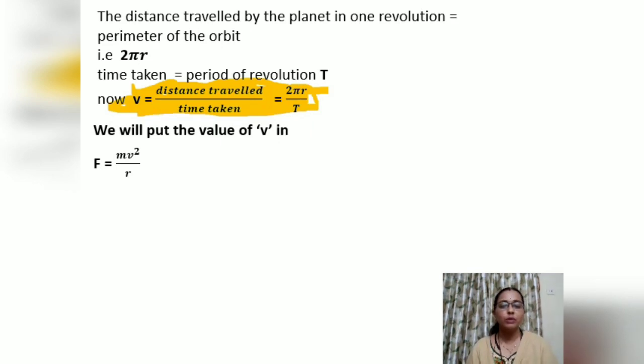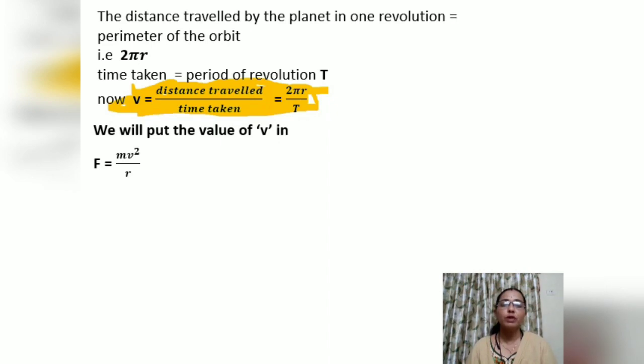V is equal to distance traveled upon time taken. How much distance is traveled? That is one revolution, and the time taken is t. The distance traveled is 2 pi r and the time taken is t. So V is equal to distance traveled upon time taken for completing that revolution.